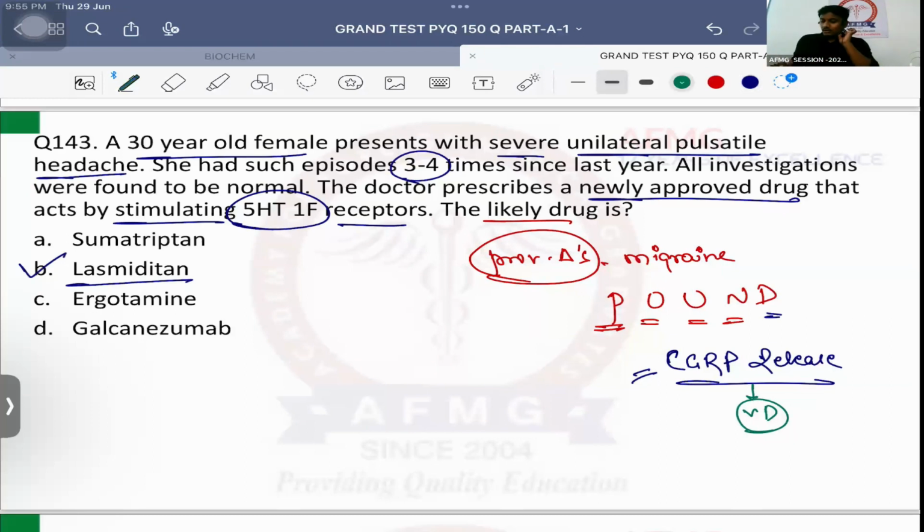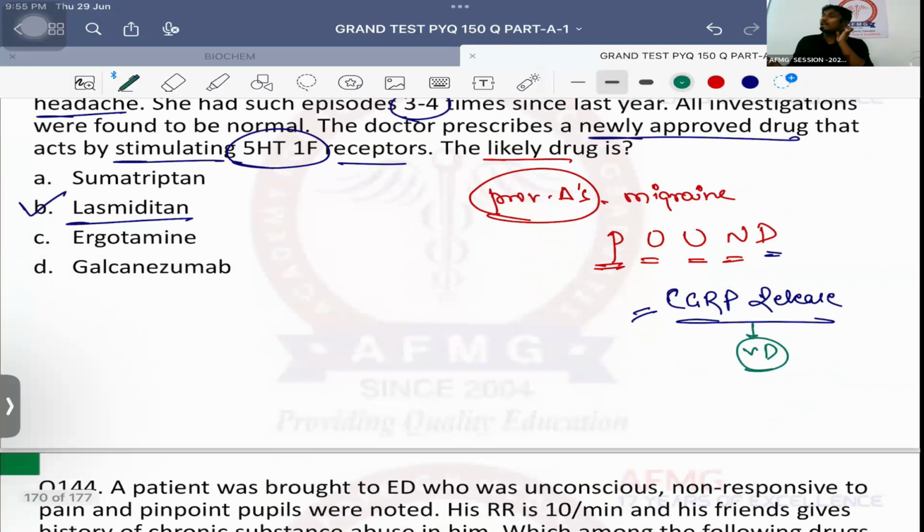Okay? No issues with this. Monoclonal antibodies have been started in migraine nowadays. Remember the names at least. Usually galcanezumab and erenumab. Okay? So these are the monoclonal antibodies given in cases of migraine. Okay? Galcanezumab and erenumab usually. Olcegepant is also given in cases of migraine itself.